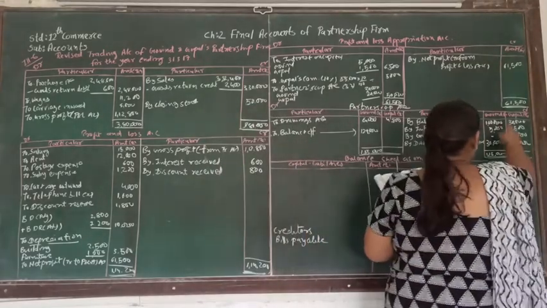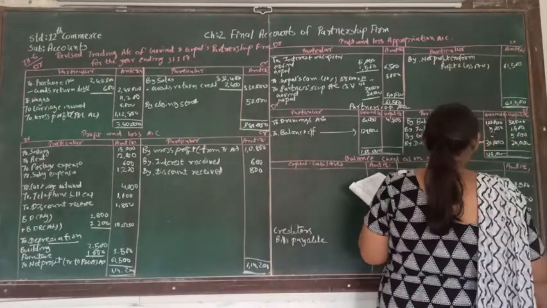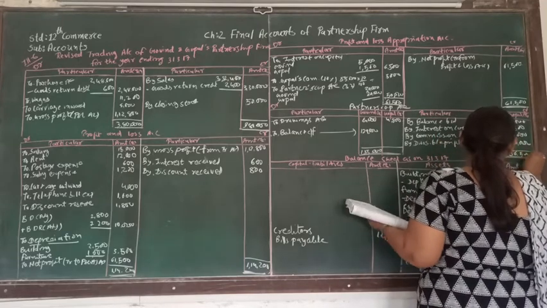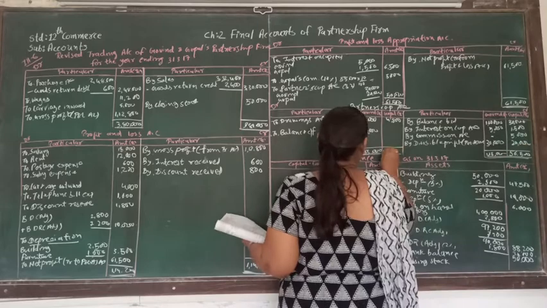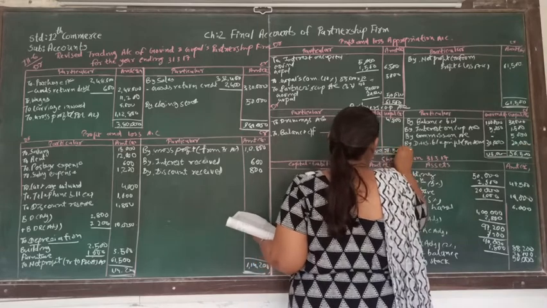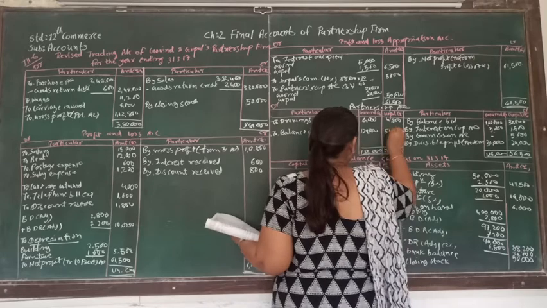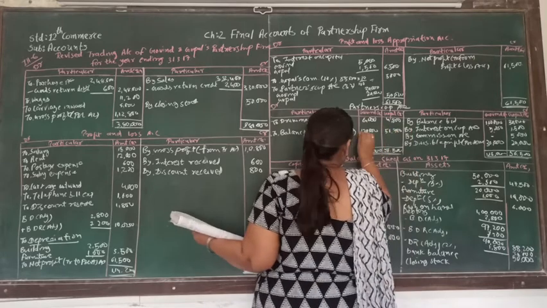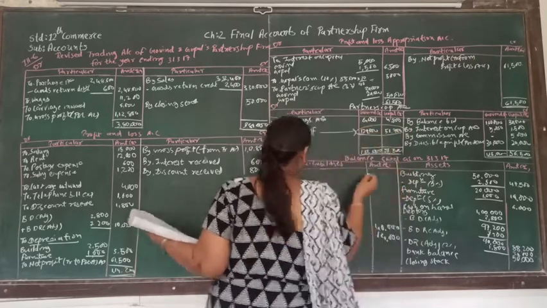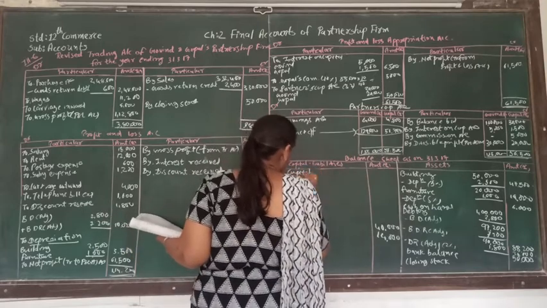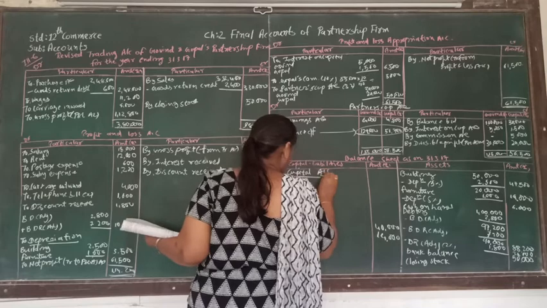And here 30,000, 1,500, 5,000 and 20,000. Total of that will be 56,500. From 56,500, if we deduct 4,800, balancing amount will be 51,700. So these two are supposed to be carried forward to the next year's balance sheet.